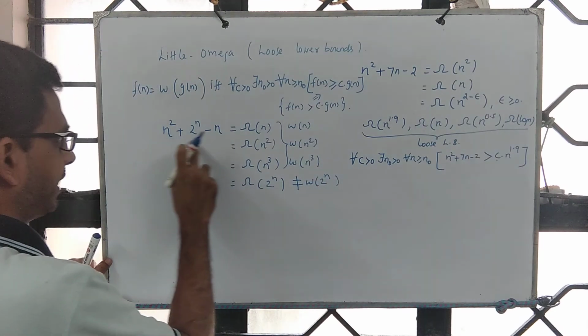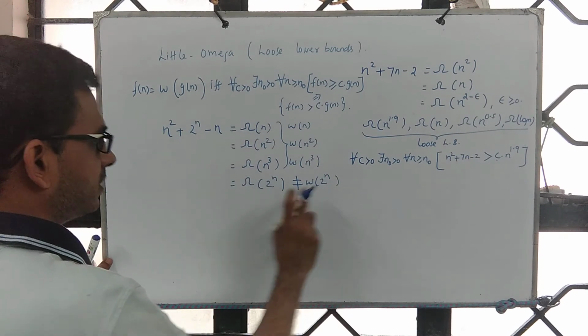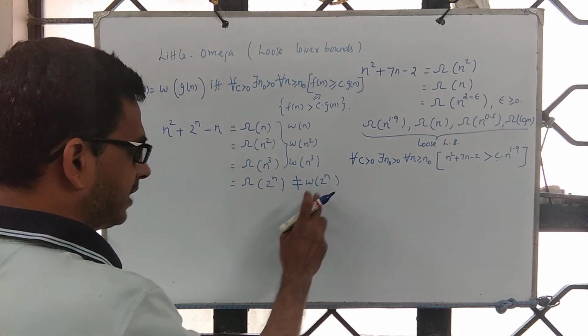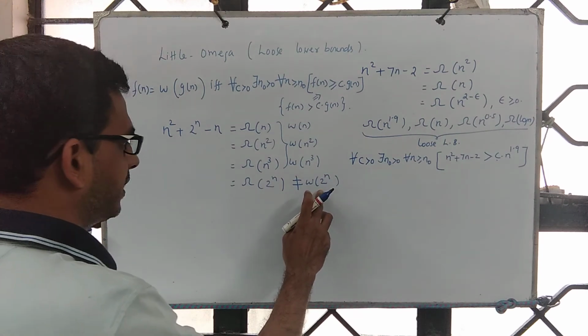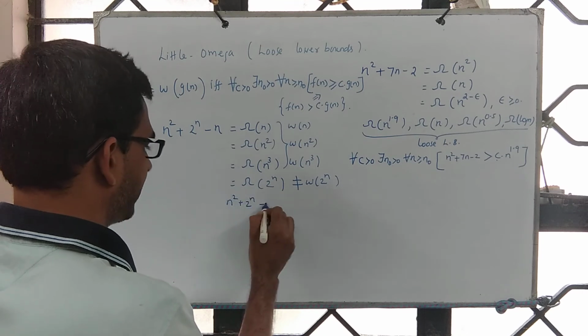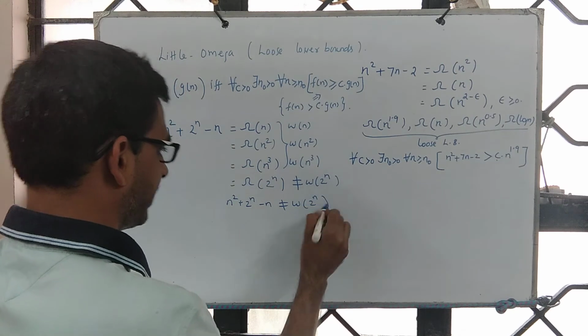Which means n square plus 2 power n minus n is not little omega of 2 power n. For example, say c is 0.5, then I cannot say n square plus 2 power n minus n is not little omega of 2 power n.